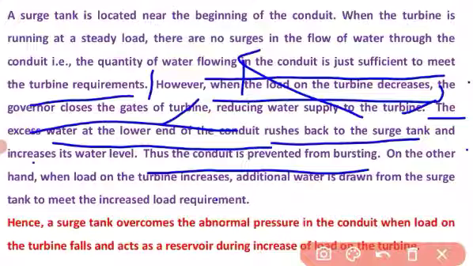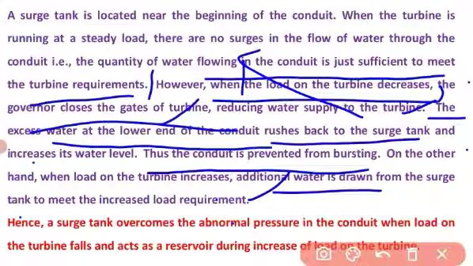On the other hand, when the load on the turbine increases, additional water is drawn. When the load decreases, we don't want water, we want to close the gate. But when the load on the turbine increases, additional water is drawn from the surge tank to meet the increased load requirement.